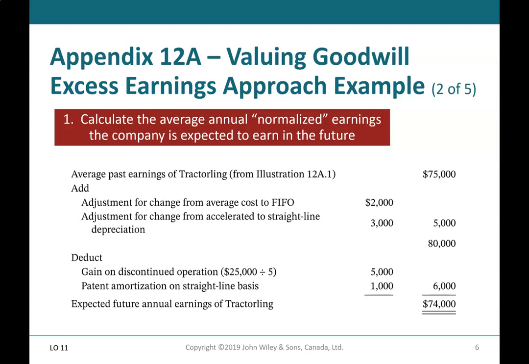So then we have a total of $80,000. Then we subtract the amortization on the discontinued operations gain and also the patent amortization on a straight line basis, so that's $6,000. So the expected future annual earnings of Company A is $74,000.